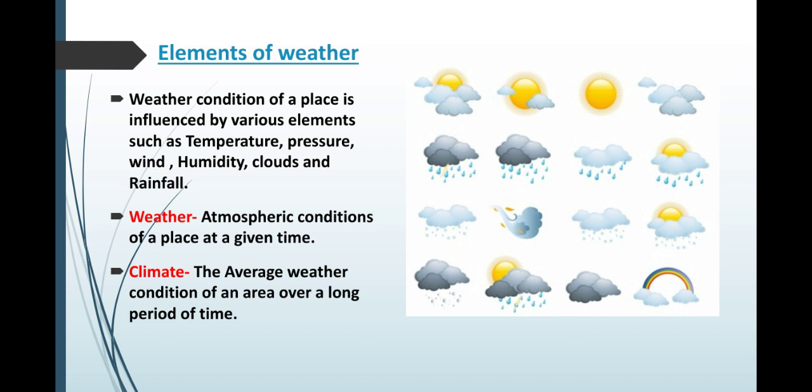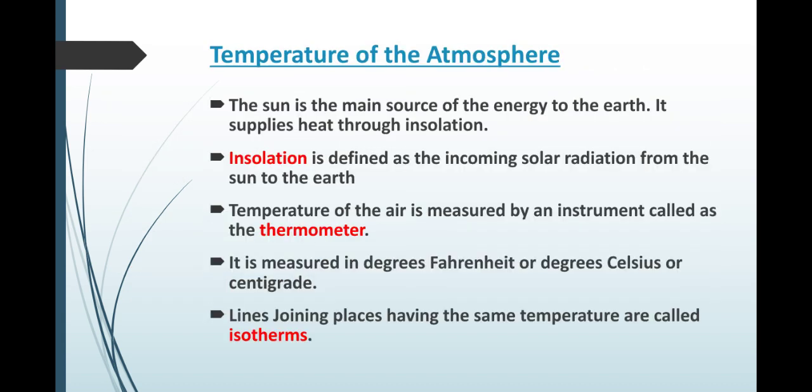Now we are going to study the elements which influence the weather: temperature, pressure, wind, humidity, clouds and rainfall. What is temperature? What is atmospheric pressure? What is wind? What is humidity? What are clouds and what is rainfall? So today I first begin with temperature, the temperature of the atmosphere.